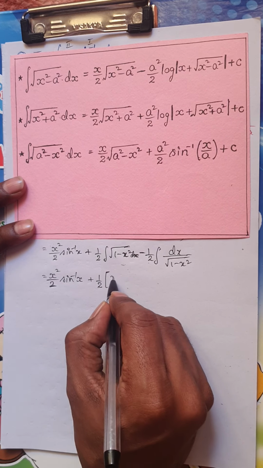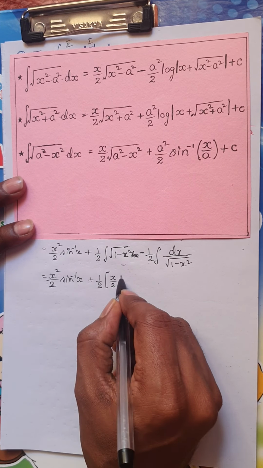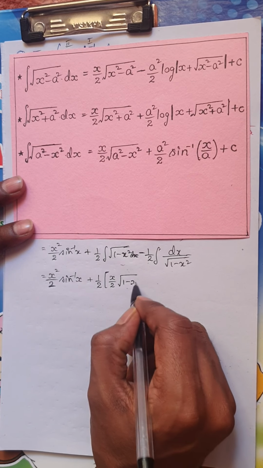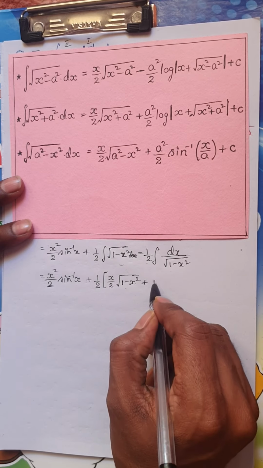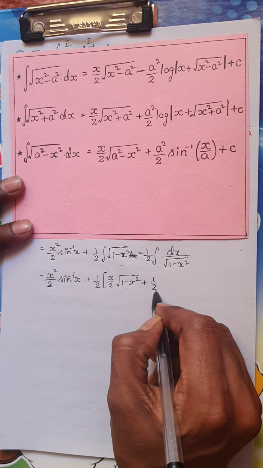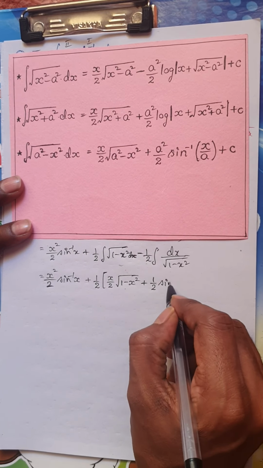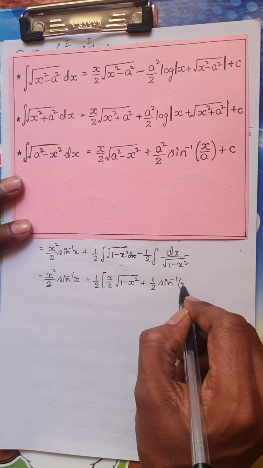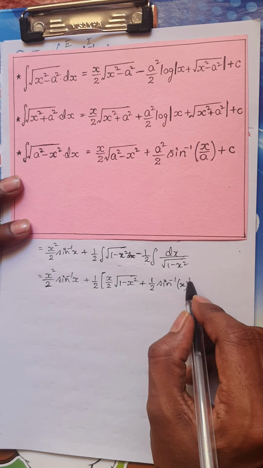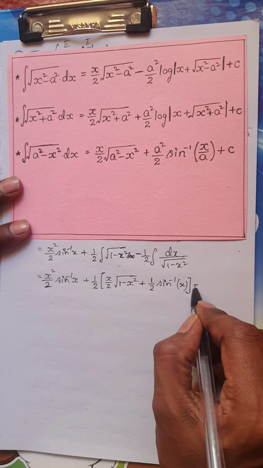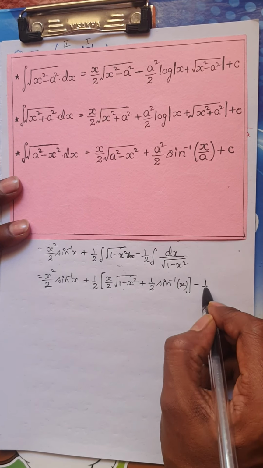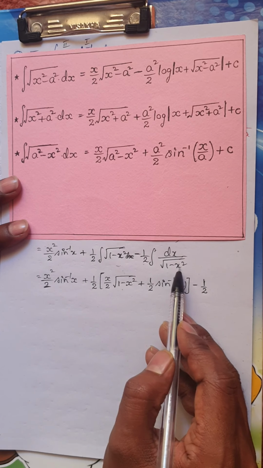If I use this result, I will get x by 2 into root of a square minus x square would be the same factor, root of 1 minus x square, okay, plus remember a square is, a is 1, so a square is 1 by 2 into sine inverse of x as it is, because x by a means 1, okay, plus c I will take it later because in the last step I will take, okay, minus 1 by 2 into, now what is integral of dx divided by root of 1 minus x square?